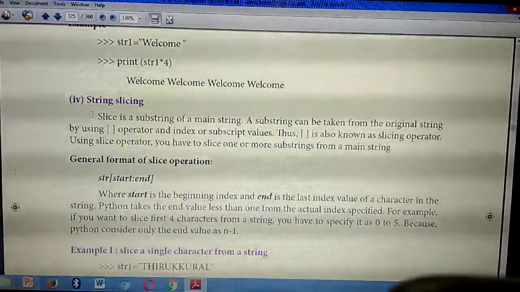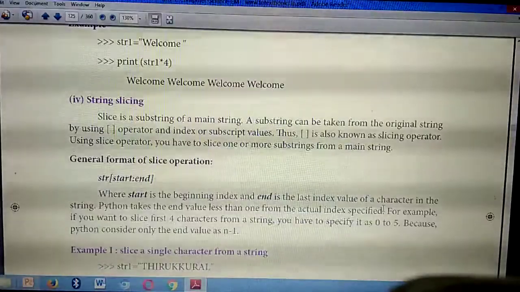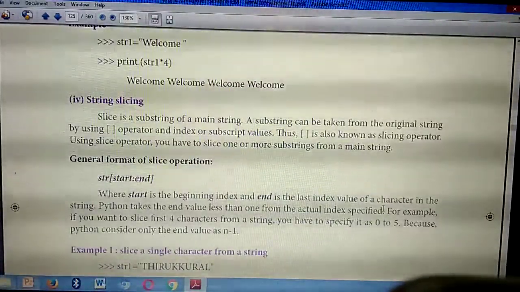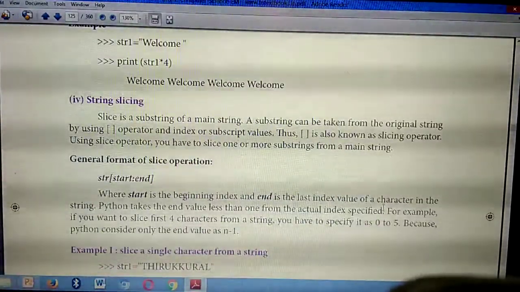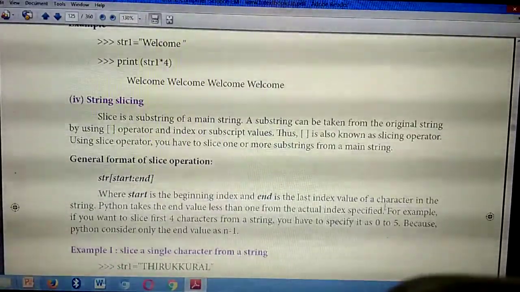Slice is a substring of the main string, from here to this index specified. Have you all marked? This is the fifth 2-mark question.